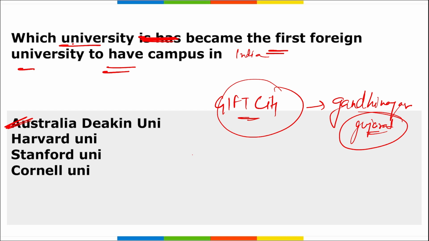Alright, the university as of now has 4 campuses in Australia, and another 5th campus they want to open here in India in Gandhinagar in GIFT City, and this has become the first foreign university that will have a campus in India.